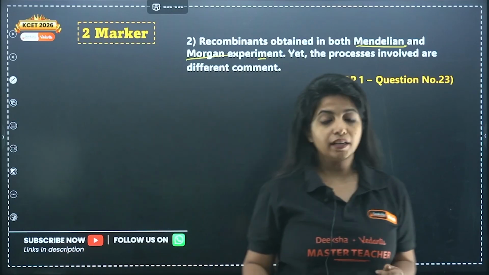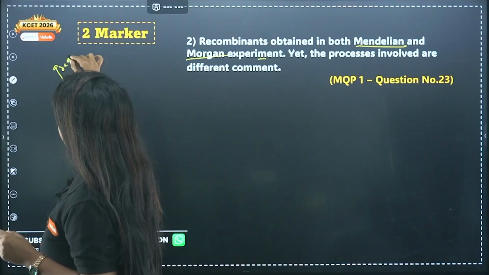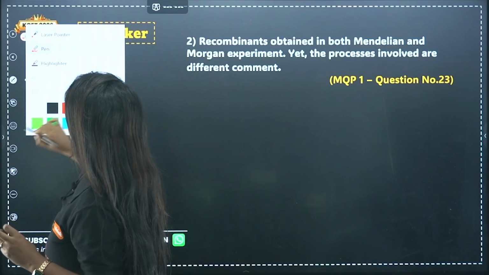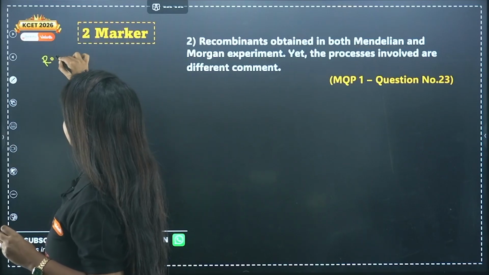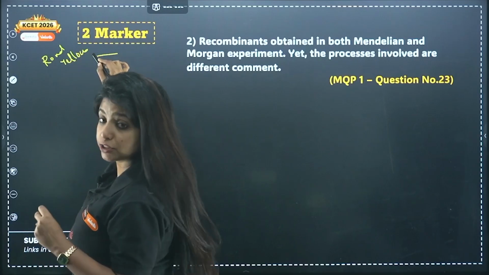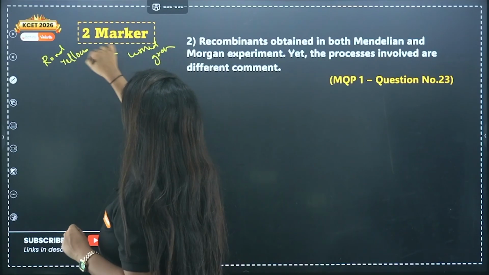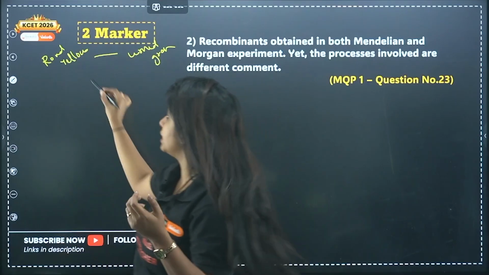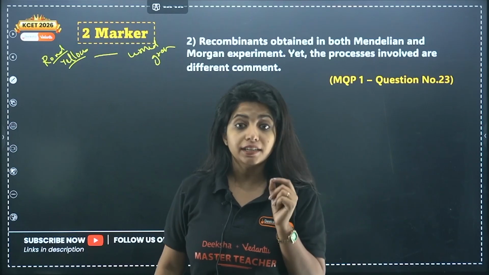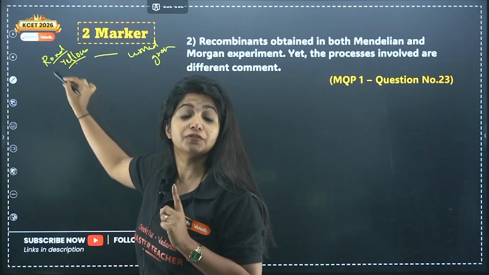For example, I crossed a round and yellow seeded plant with a wrinkled and green seeded plant. So in the first generation, the dominant trait appeared, that is round and yellow. All of them were round and yellow. In the second generation, I found seeds which had traits like round and green. Instead of yellow, it was green.